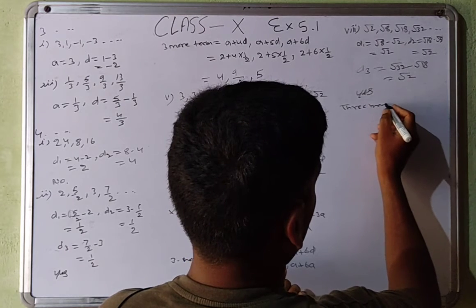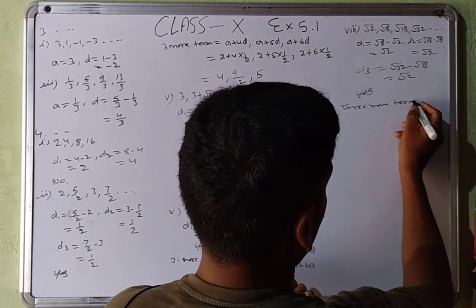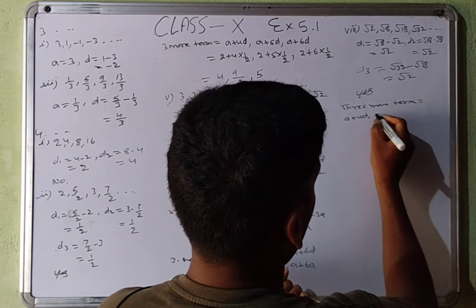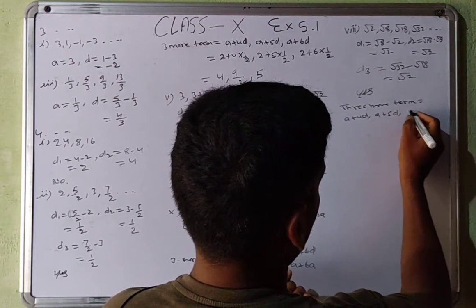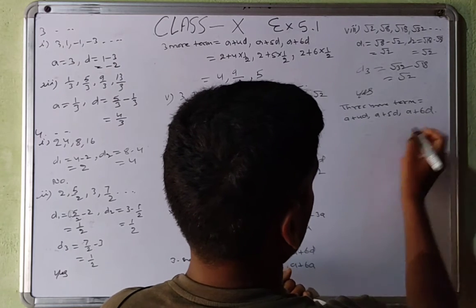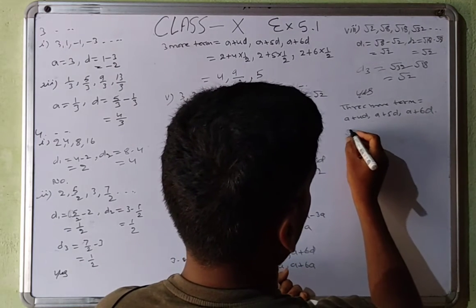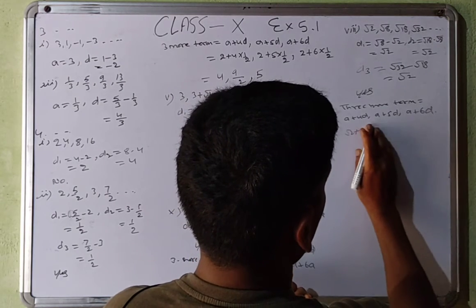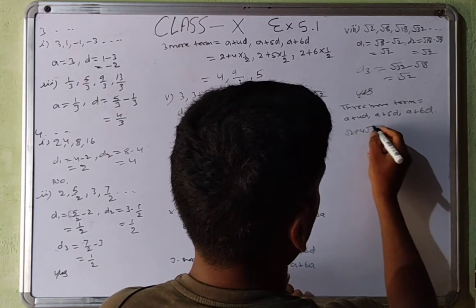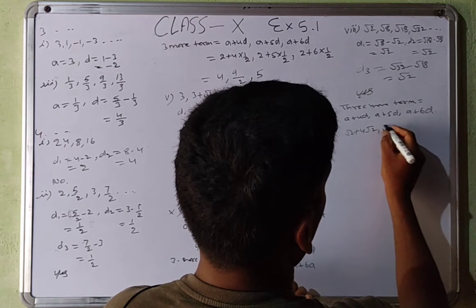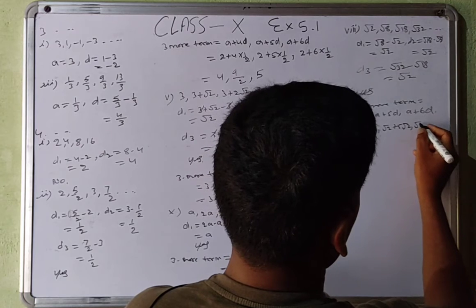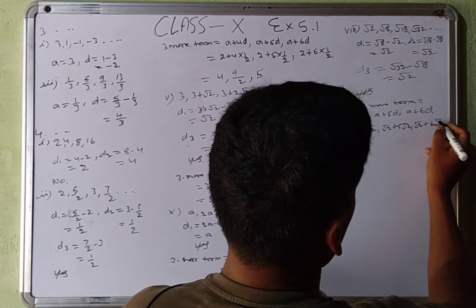So 3 more terms is equal to a plus 4d, a plus 5d, a plus 6d. So a is under root 2 plus 4 into under root 2, or 4 under root 2 we can write, and then under root 2 plus 5 under root 2 and then under root 2 plus 6 under root 2.